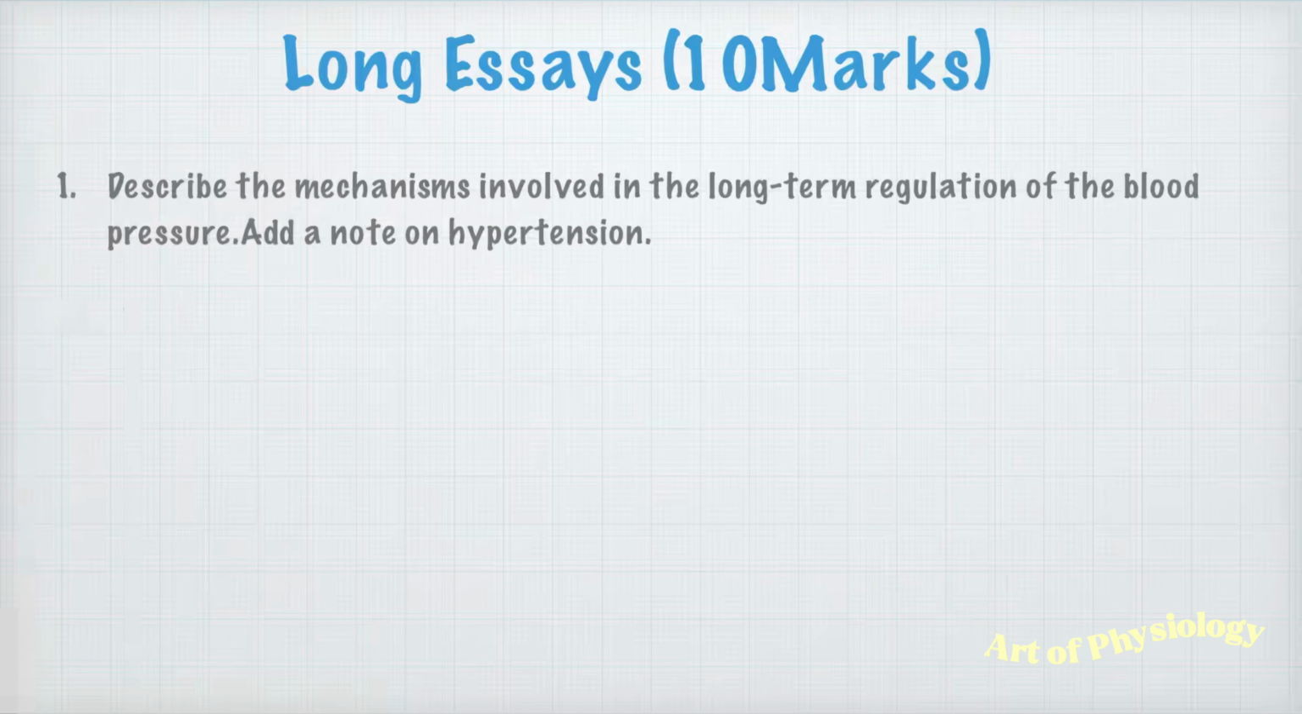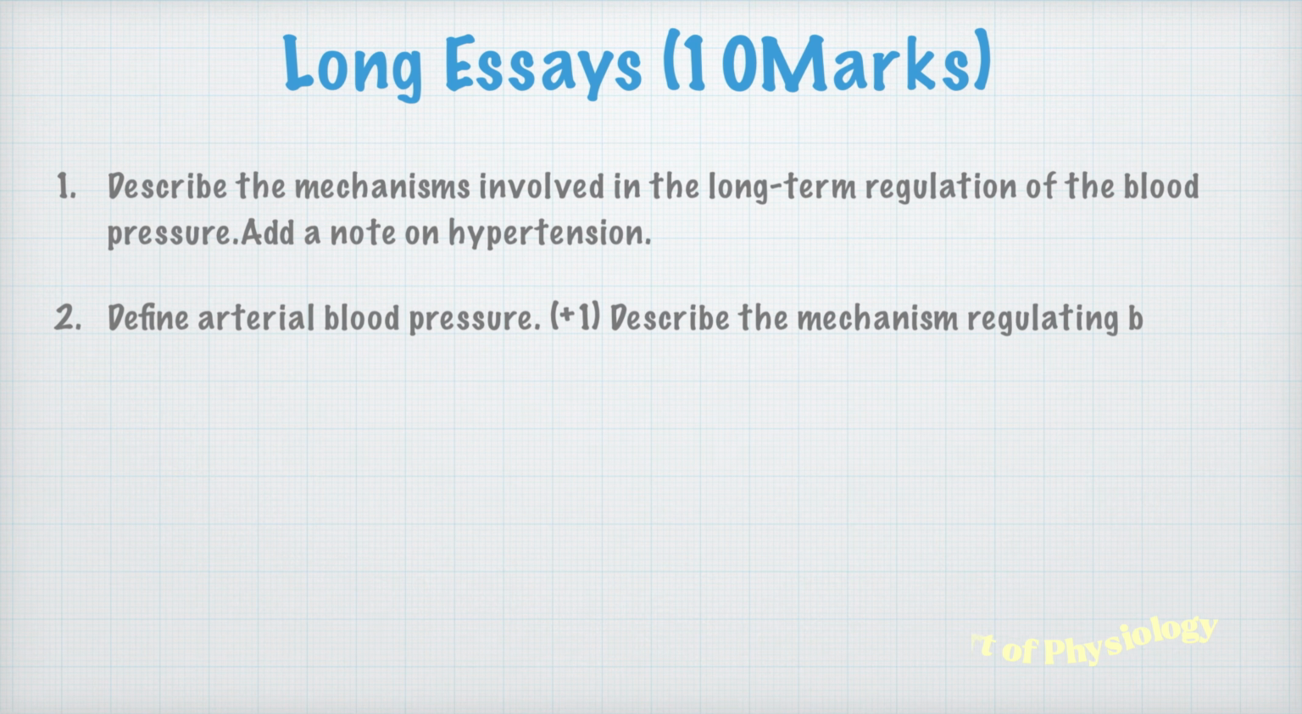So it's very important. Next, define arterial blood pressure. Describe the mechanism regulating blood pressure. As I told, you have to study the definition and normal value. Here they just asked regulation of blood pressure, so you have to write all three: long-term, intermediate and short-term regulation of blood pressure. The plus one indicates how many times this question was asked in previous papers. So this is very important.